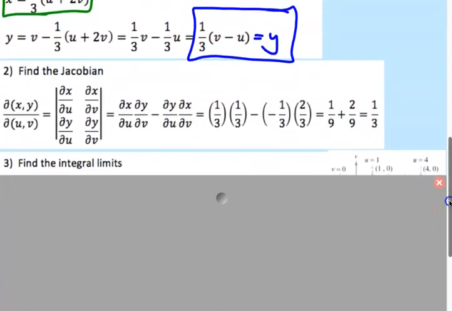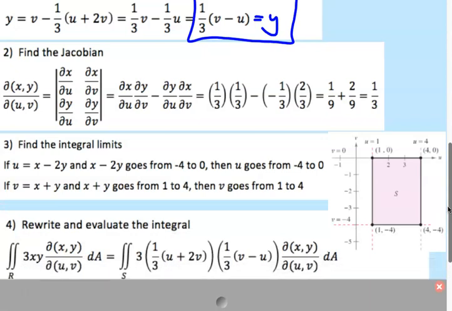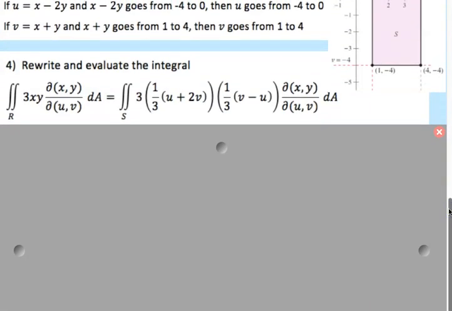So we found our limits. Now we rewrite the integral. So the integral of 3xy, big partial thing, I'll call it Jacobian, 3xy Jacobian dA. So you have 3 times the new x times the new y. I don't know why I didn't fill in the Jacobian right here, but that would be our 1/3 dA.